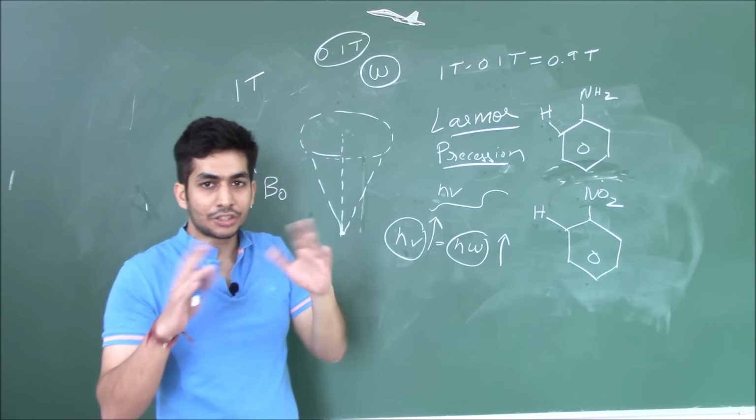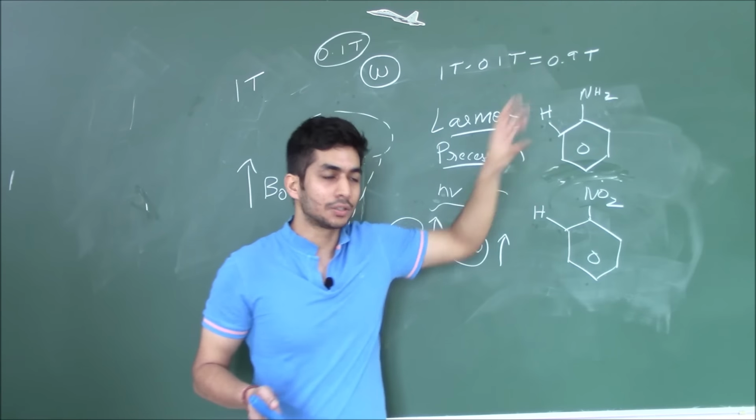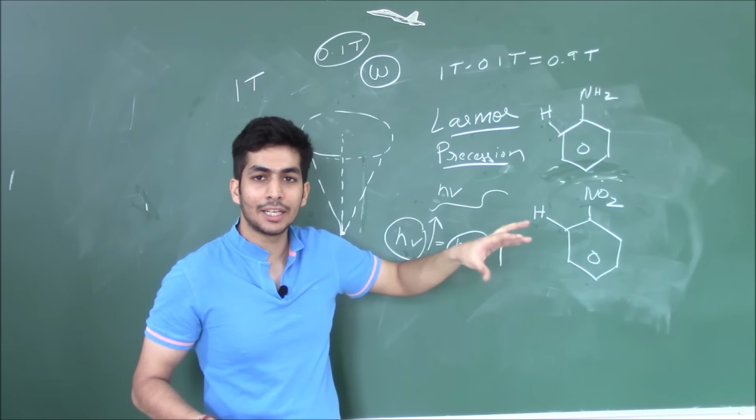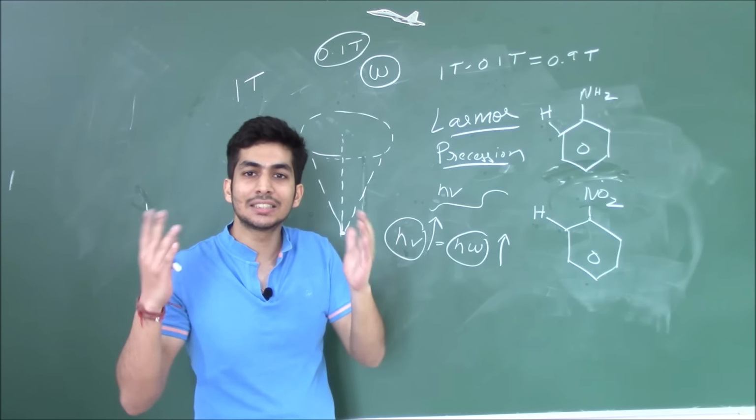That means the shielding will be greater. So the magnetic field seen is 0.9 Tesla by the nucleus. In case of nitro, it's an electron withdrawing group, so the electron density decreases. That means the shielding is less.